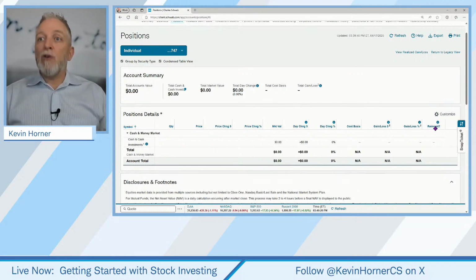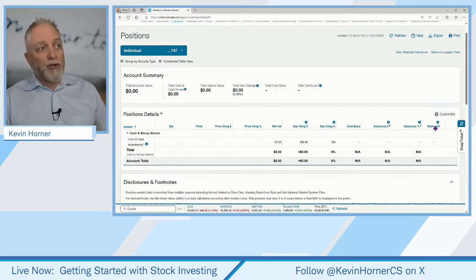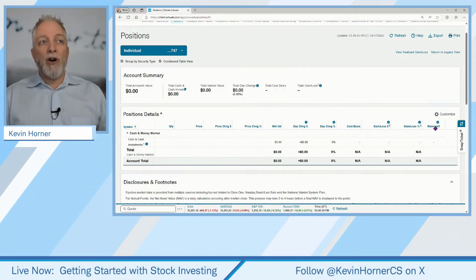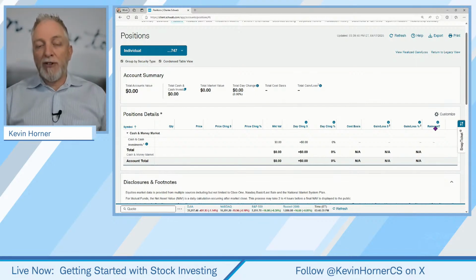If it says no, and you want the dividends to be reinvested all the time, spending those dividends to buy more fractional shares, change from no to yes. By just clicking the word no, you'll get a brief dialog box that'll pop up for you, and it'll offer you the opportunity to say yes to that instead.